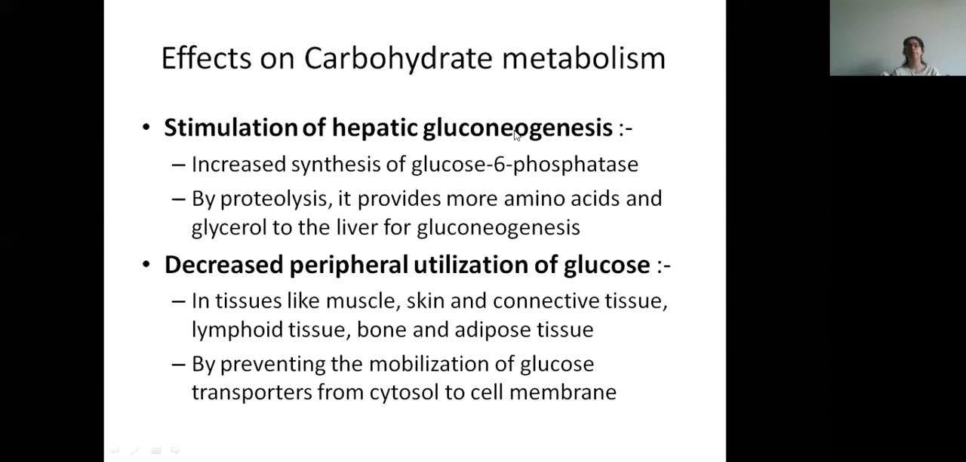Then by preventing the mobilization of glucose transporters from cytosol to cell membrane, by these mechanisms, it inhibits the peripheral utilization of glucose, and by causing gluconeogenesis, it causes an increased level of glucose.